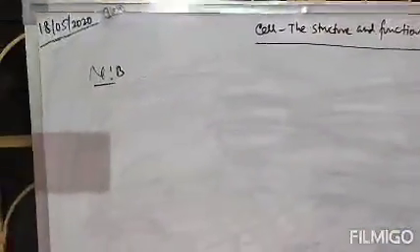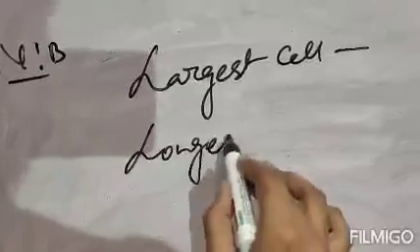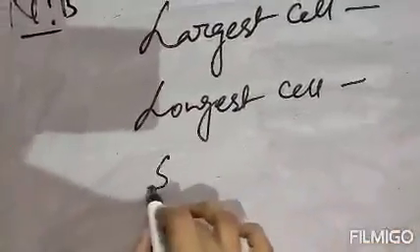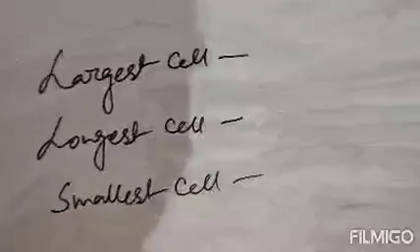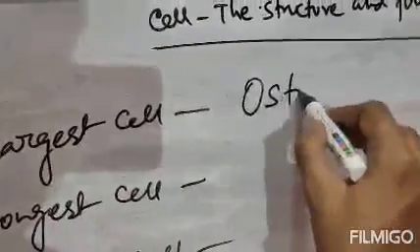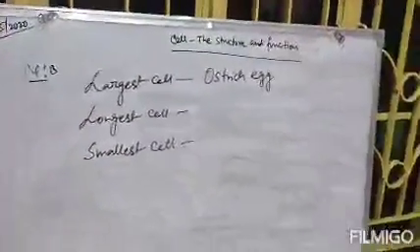Next topic. Now the question would be asked like this: name a cell which is the largest cell. Name a cell which is the longest cell. Name a cell which is the smallest cell. Clear? So the largest cell is the ostrich egg. Ostrich is a bird and the egg of the ostrich will be the largest cell.